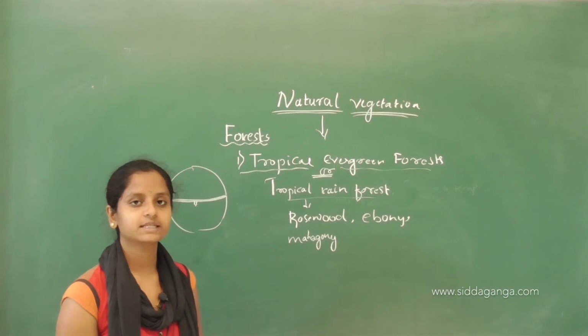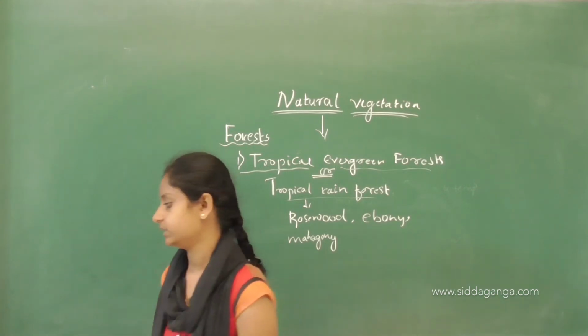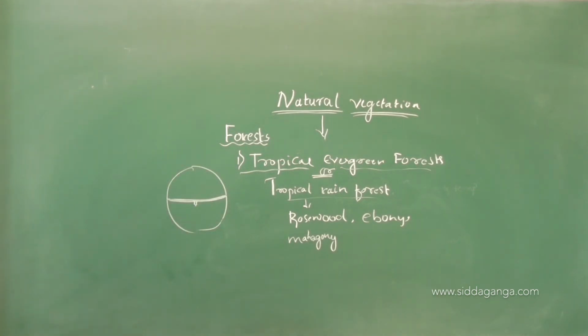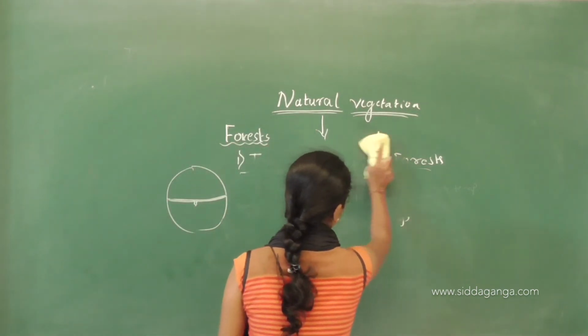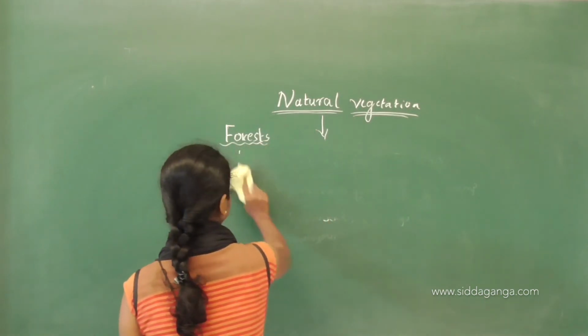Now we will see another kind of forest. Now we will see the second type of forest.